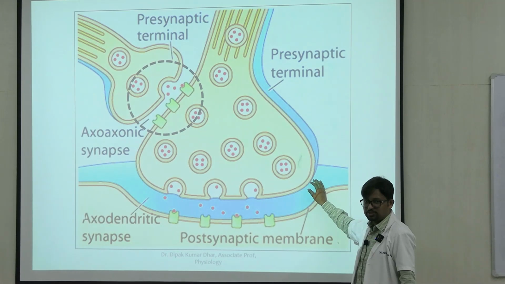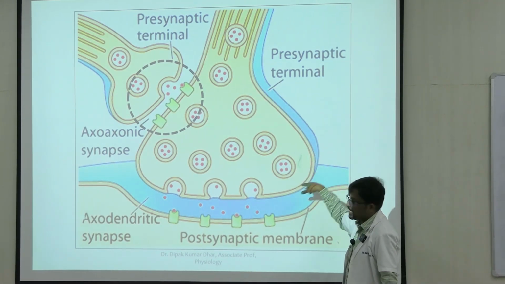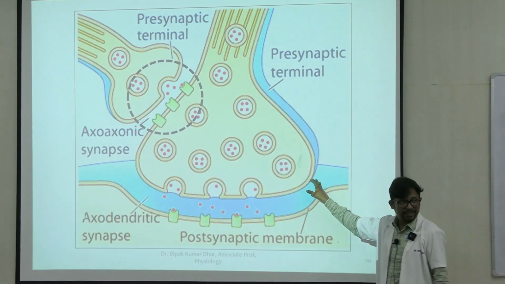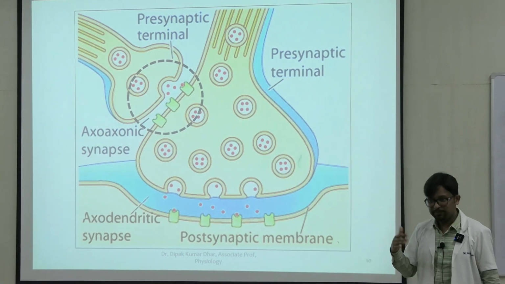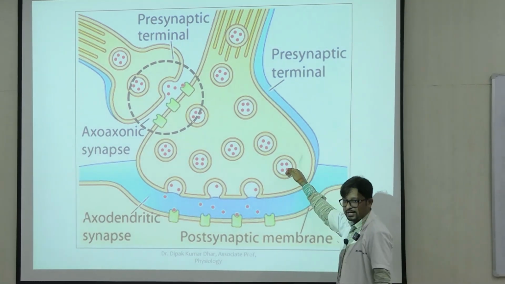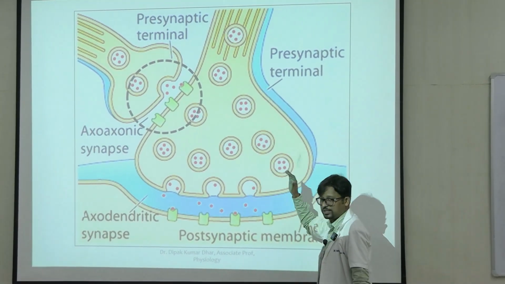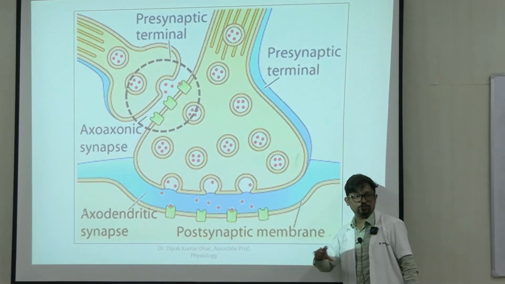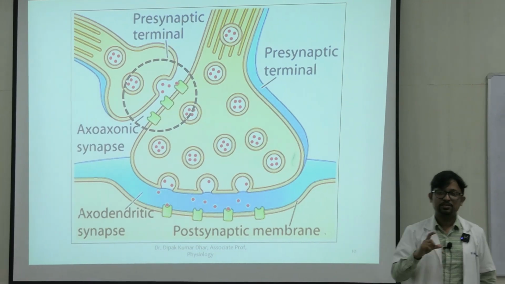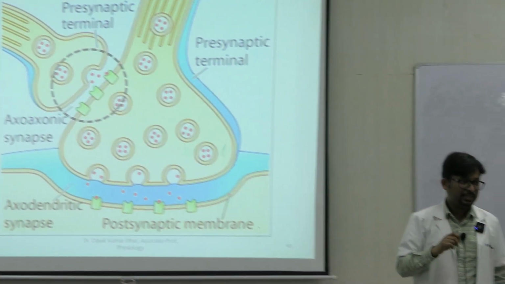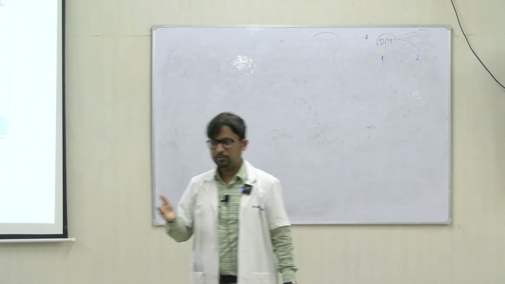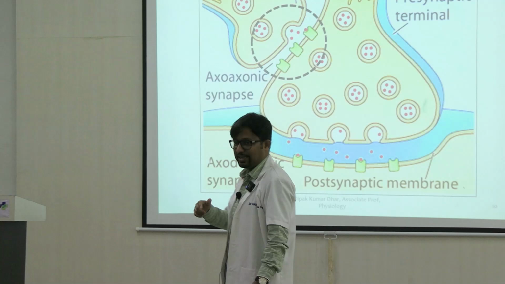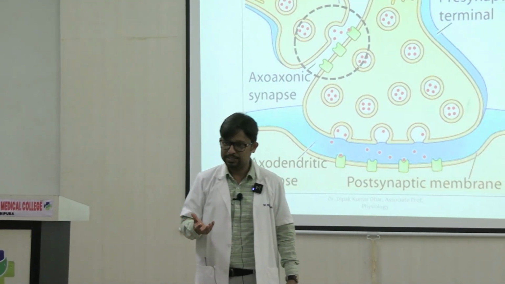So what happens as a result of this? The depolarized state of the presynaptic neuron increases. Voltage gated calcium channels spend more time in open state, permitting more calcium ions to move inside. And the rest of the story is same. If there is more calcium inside, there will be more exocytosis. So this type of phenomenon is called post-tetanic potentiation. Tetany means what? You have read about tetany in the amphibian graphs also. If we give stimuli quickly, their effects seem to add up. This is what tetany means.